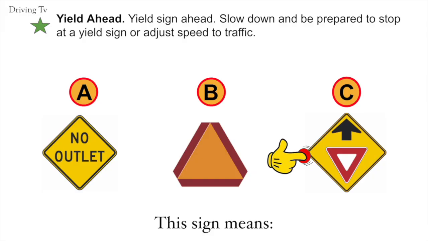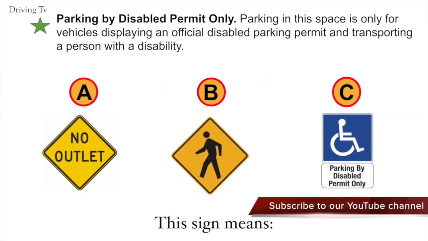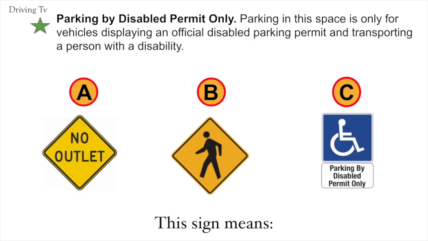Correct answer is C, yield ahead. Parking by disabled permit only. Parking in the space is only for vehicles displaying an official disabled parking permit and transporting a person with disability. The correct answer in this case is C, parking by disabled permit only.